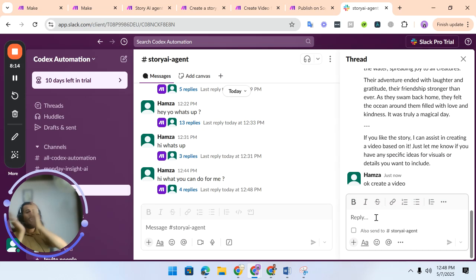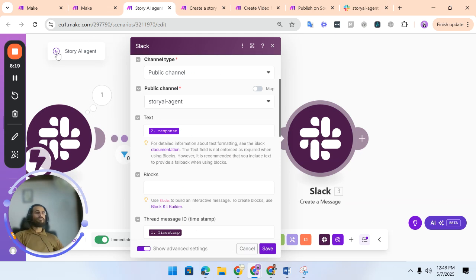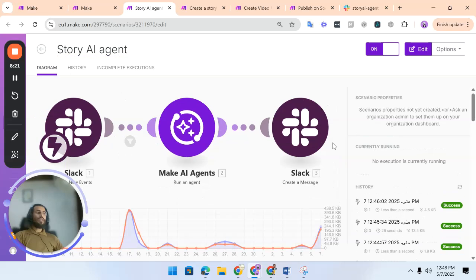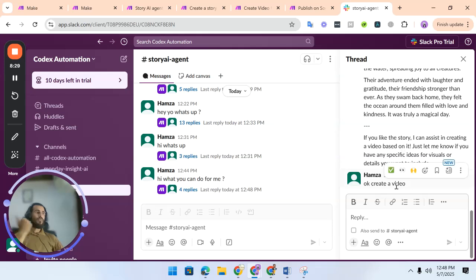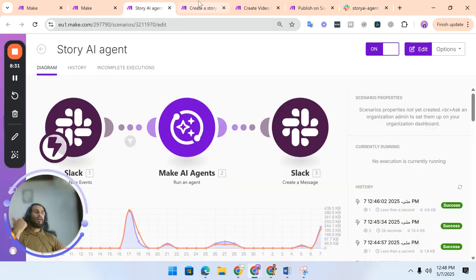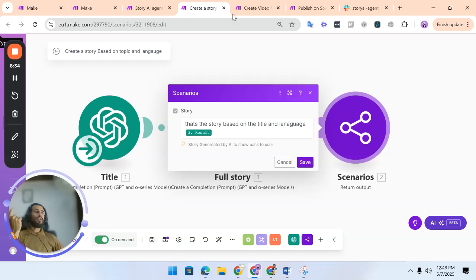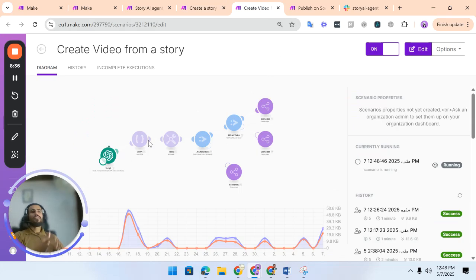Now it is creating a video. I am going to show you how the video part works. As you can see, the AI agent is running, because I have already passed the prompt: create a video. If I go here to create a video, you can see that the instruction is already running. That means the AI passed the instruction to this scenario to process and pass the required parameters, and it has to create a video and then give it back.